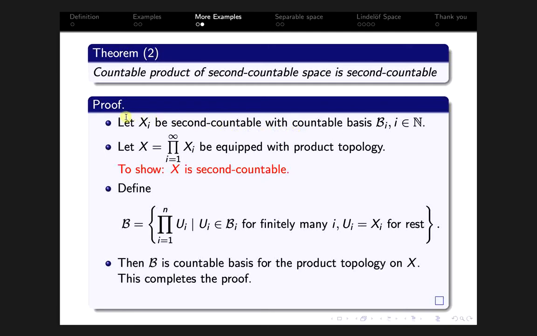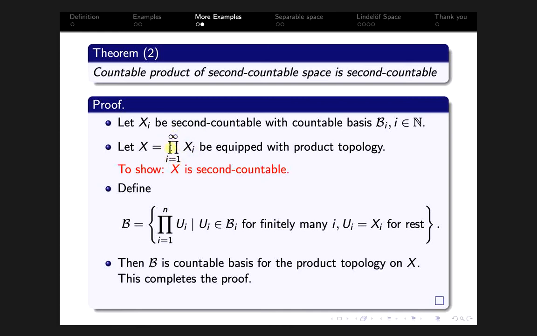So X_i is a countable collection of second countable topological spaces. So they have countable bases, say B_i is a countable basis of the topology of the second countable space X_i, and X is the countable product of this countable collection, the product of X_i where i runs from 1 to infinity.